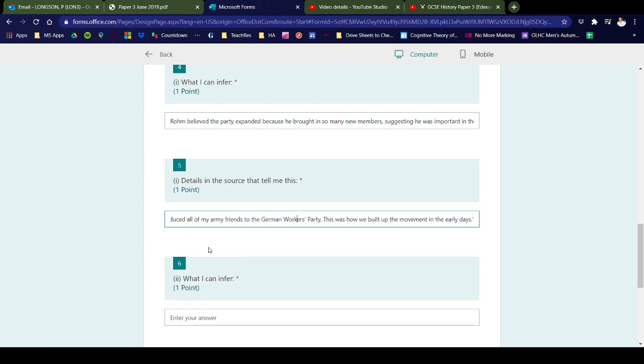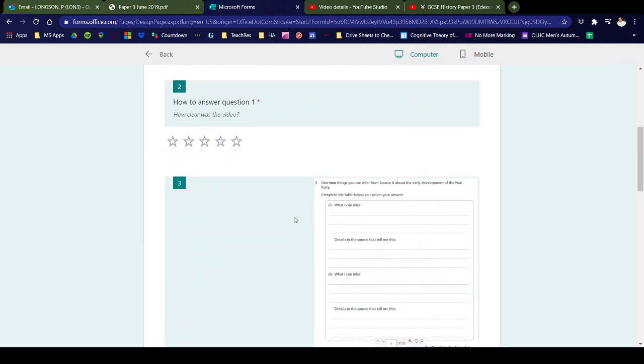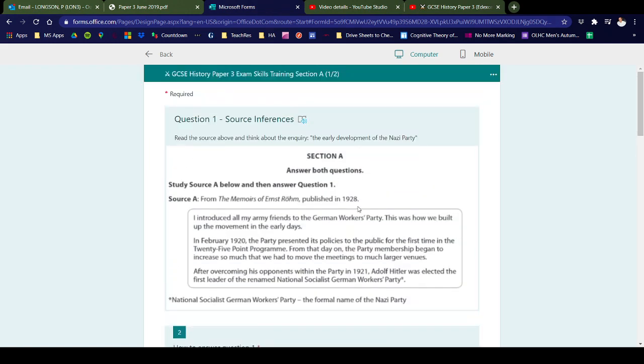The next thing to do is to look back at the source again and to find another inference. So I'm going to leave you to attempt to do that yourselves, but think about what else we learn here. You might want to look at, for example, the policies, what made it successful, or even the people, who else made it successful. So there are 2 suggestions for you to do that. Have a go at the question now and fill in your answers before moving on to question 2.